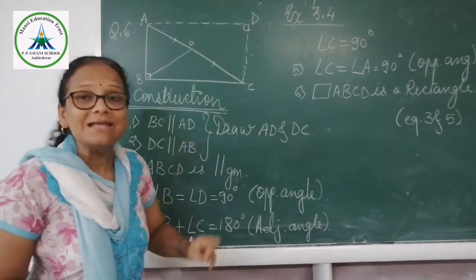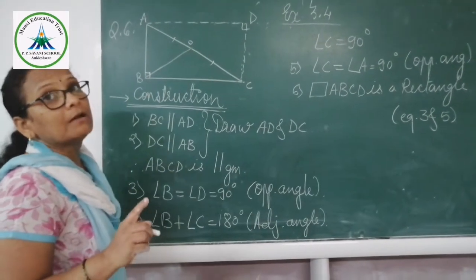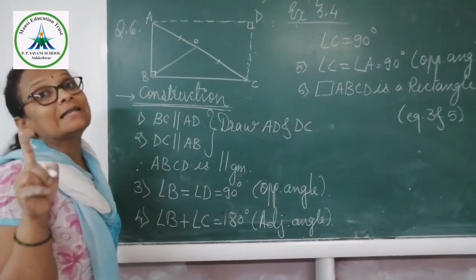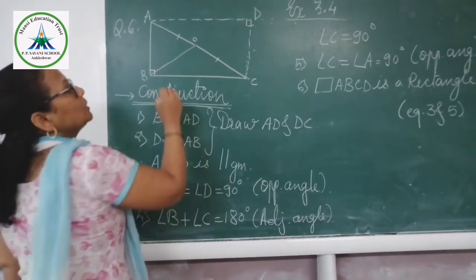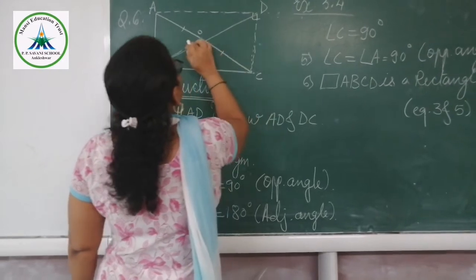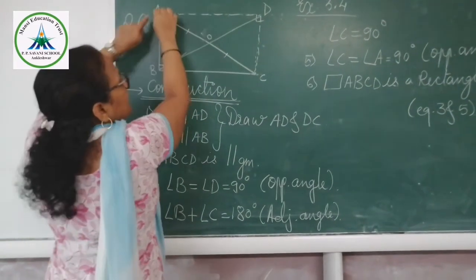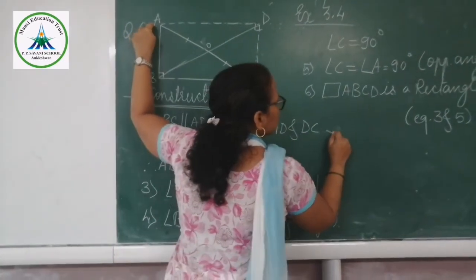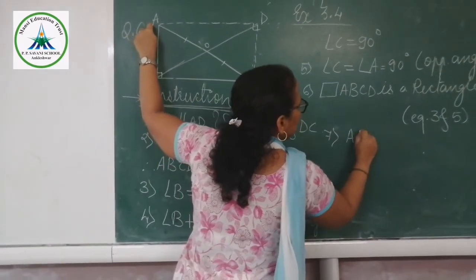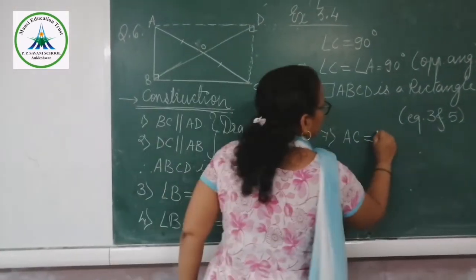As ABCD is a rectangle, for the rectangle, what is the property? The diagonals of the rectangle are equal to each other. So here, if we extend this, this diagonal AC, so here seventh point, AC is equal to BD.